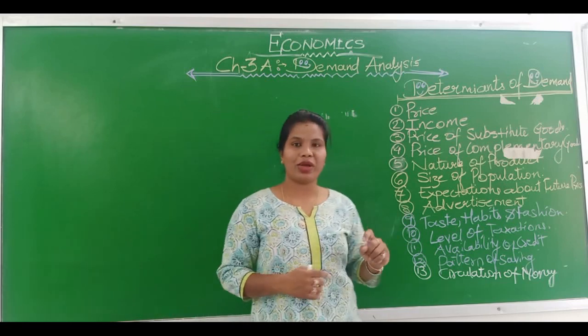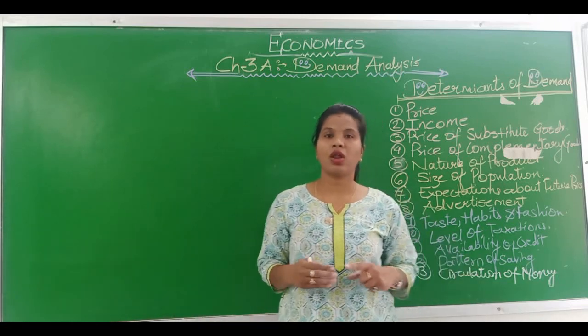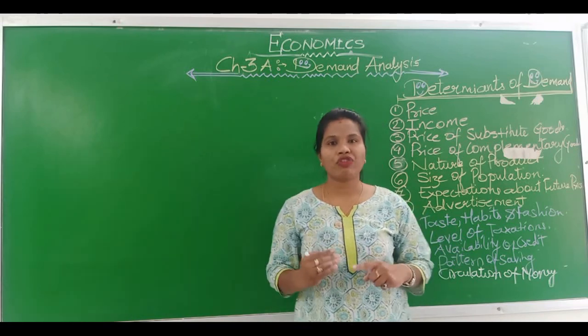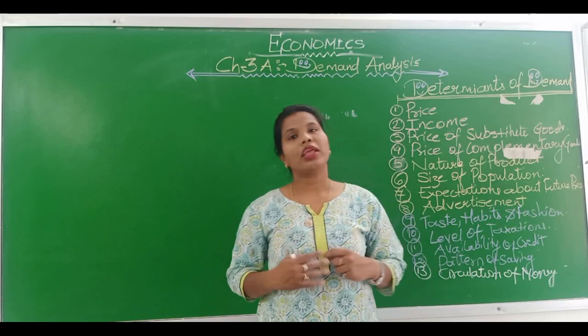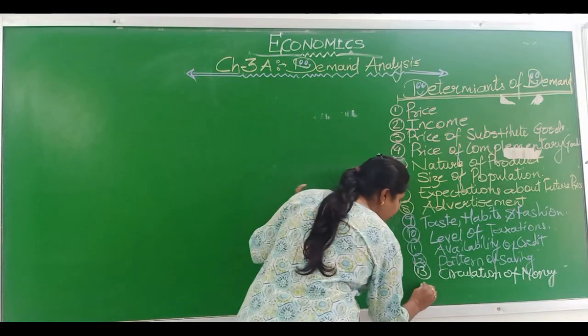If the circulation of money is more in the economy, then the quantity demanded would be more. If the circulation of money is less in the economy, the quantity demanded would be less. Then there are other factors.